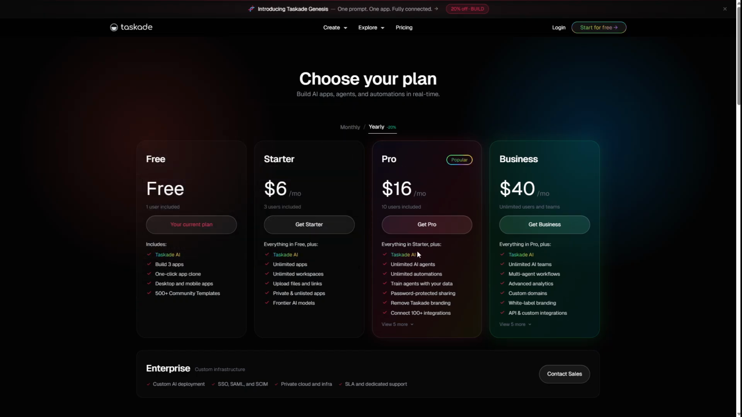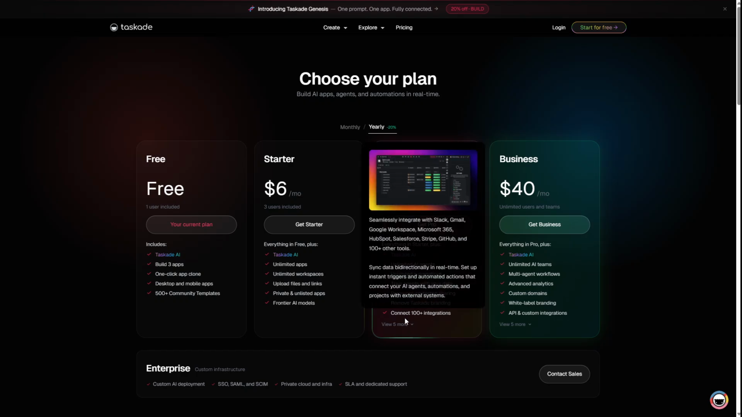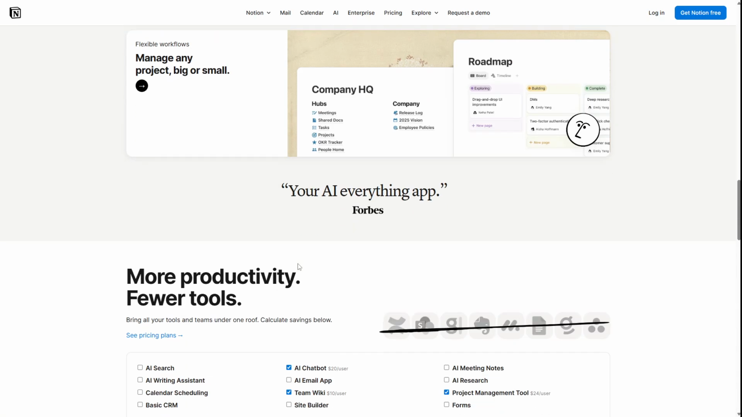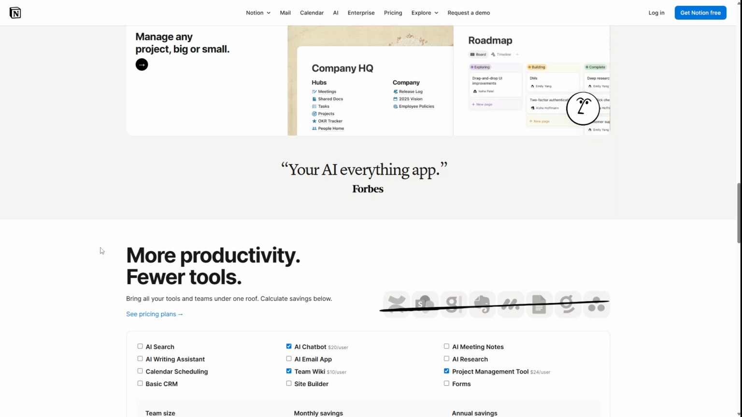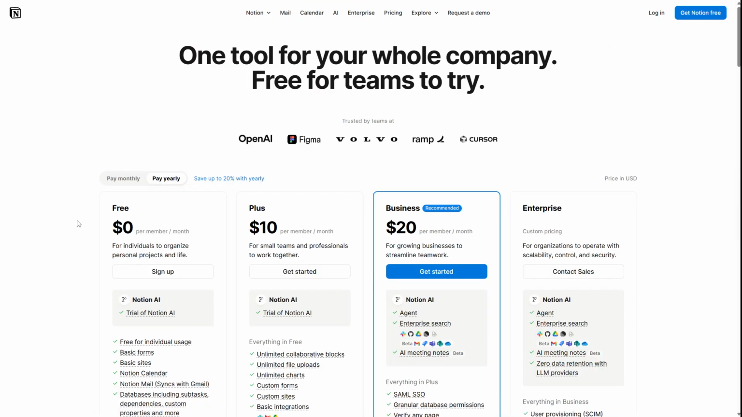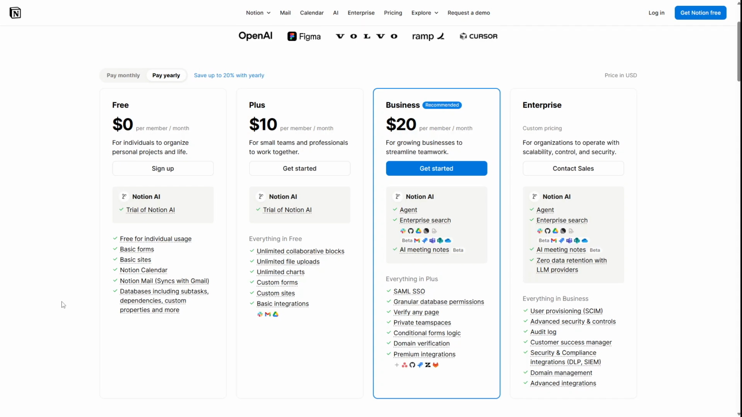So, which one is better? Well, if you want deep customization and complex systems, go with Notion. But if you prefer speed, simplicity, and real-time collaboration, Taskade might be exactly what you need.